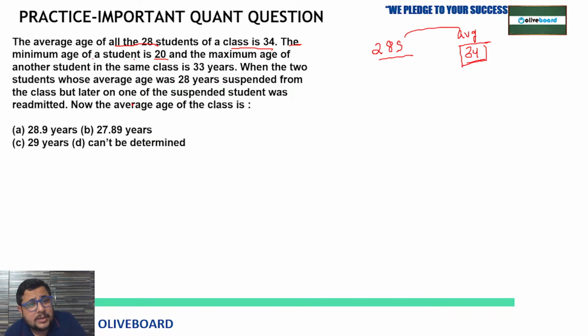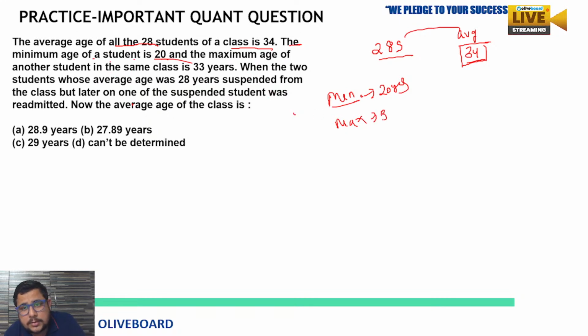The minimum age of a student is 20. So the minimum age student is 20 years old, and the maximum is given as how much? The maximum age of another student in the same class is 33. So the eldest student is 33 years old and the youngest one is 20 years old. That is what they are trying to say by these lines.